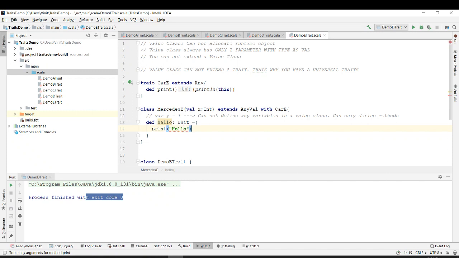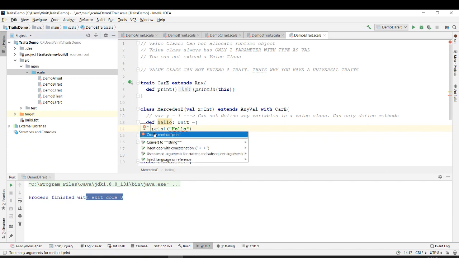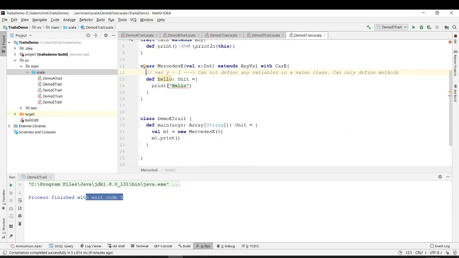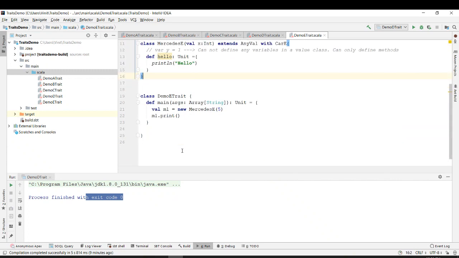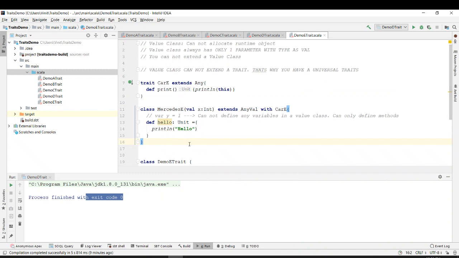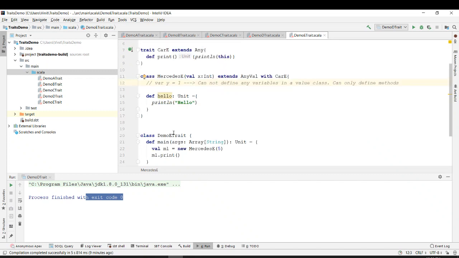You can define a method called hello, but you cannot define a variable by any name. You can have a method, but you cannot have a variable.